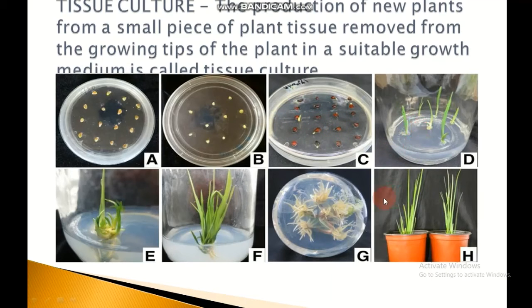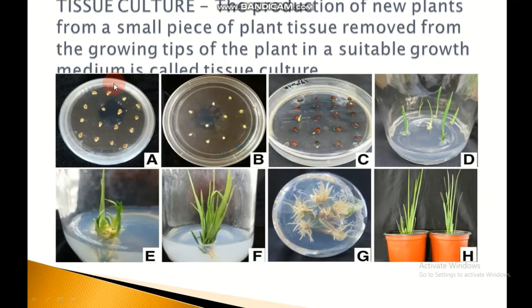The callus having roots and shoots separates into tiny plantlets. In this way, many tiny plants are produced from just a few original plant cells. The plantlets thus produced are transplanted into pots or soil where they can grow to form mature plants.